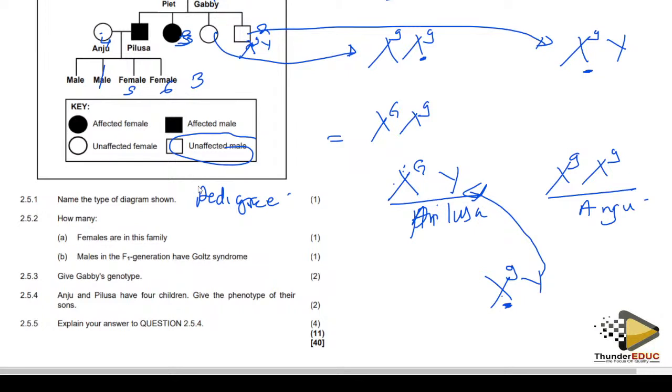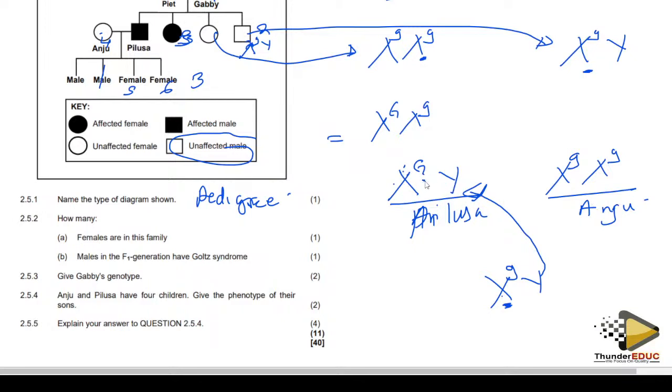This question is similar to the question we attempted before. Why are you saying that they're going to be unaffected? You can say that Pilusa is affected.